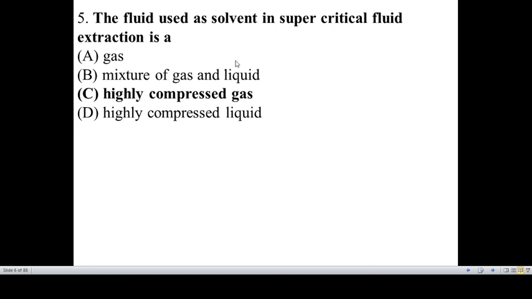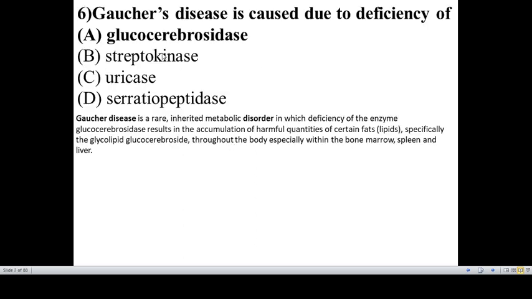The fluid used as a solvent in supercritical fluid extraction is highly compressed gas. Gaucher disease is caused due to deficiency of glucocerebrosidase. It is an enzyme deficiency disease and an inherited metabolic disorder. The deficient enzyme is glucocerebrosidase, and it results in accumulation of harmful quantities of fats like the glycolipid glucocerebroside, which deposit throughout our body. So like this, if you are studying, try to Google what is meant by enzyme deficiency disorders and write down what the enzymes are and what the other diseases are also, friends.